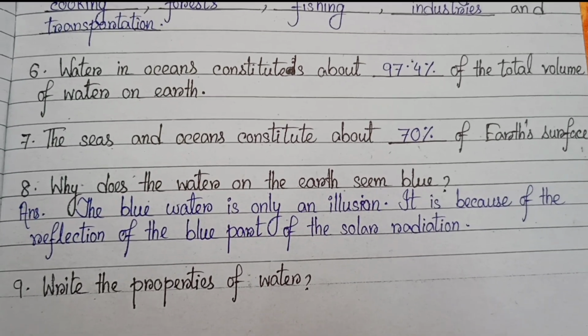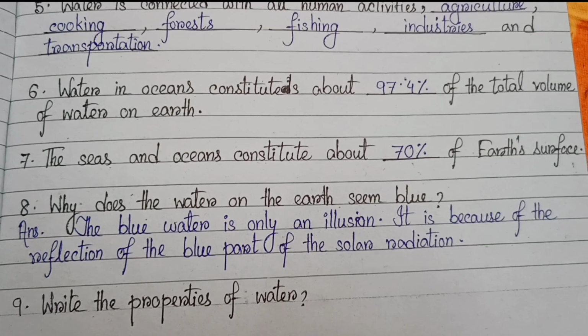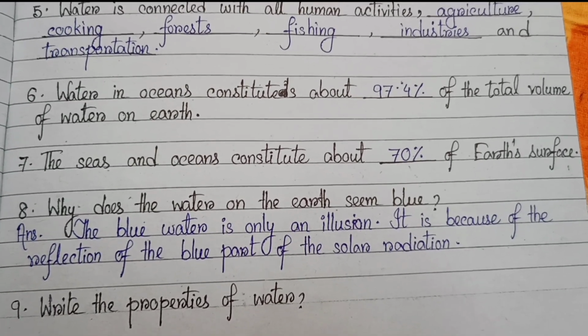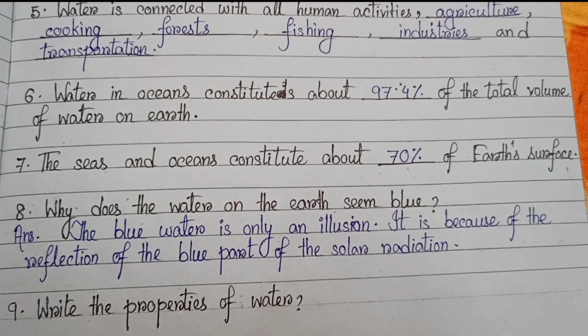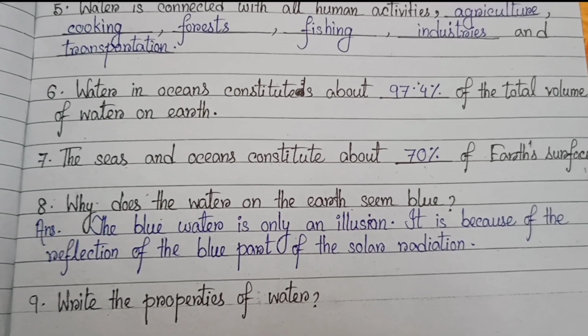Number 8. Why does the water on the earth seem blue? The blue water is only an illusion. It is because of the reflection of the blue part of the solar radiation. Number 9. Write the properties of water.